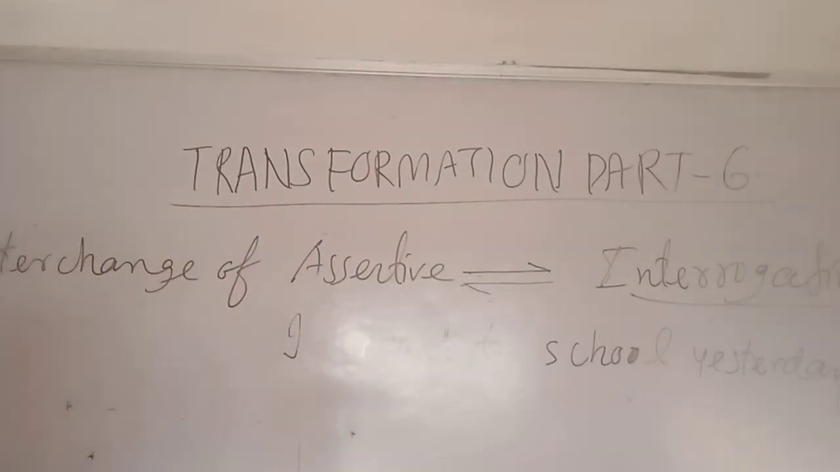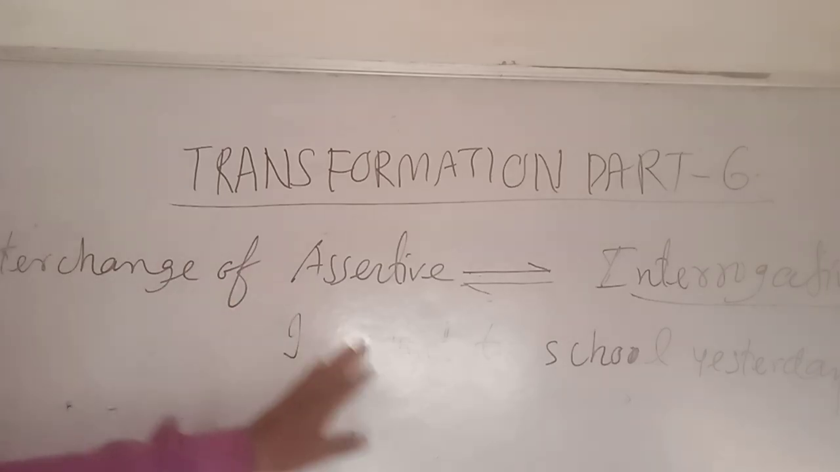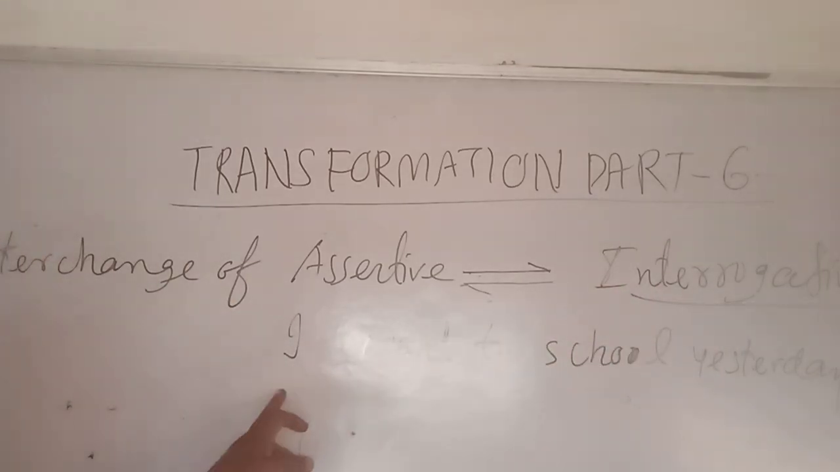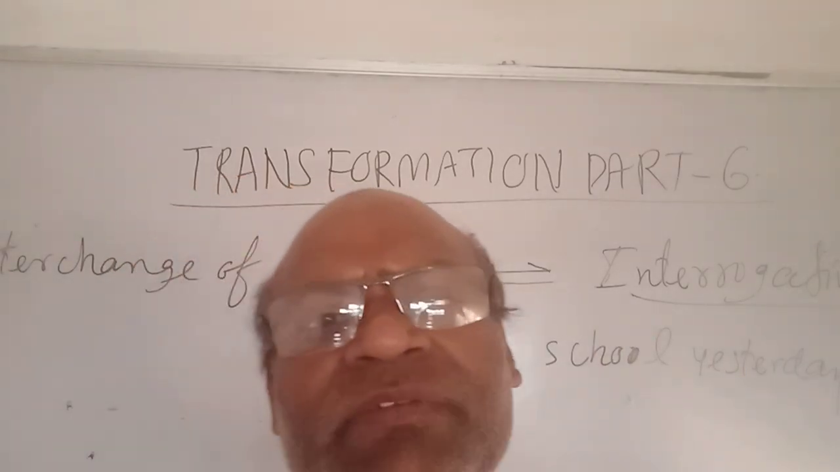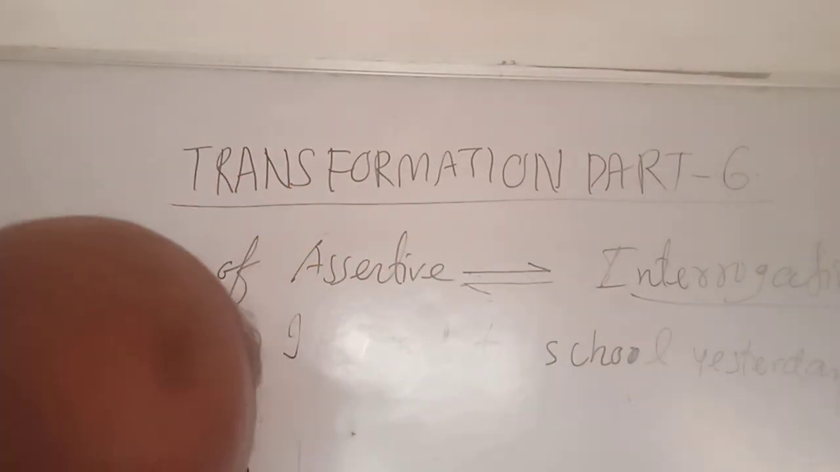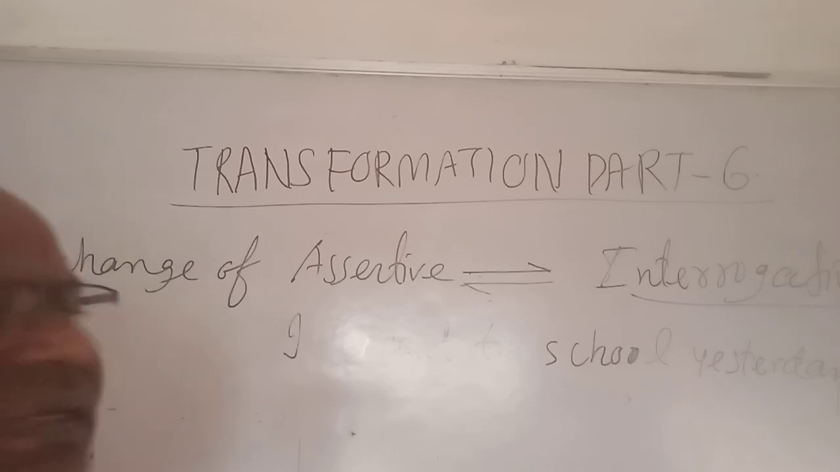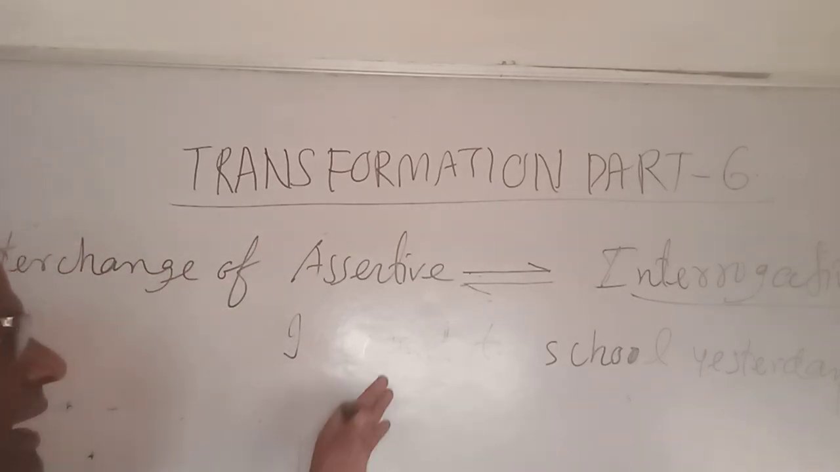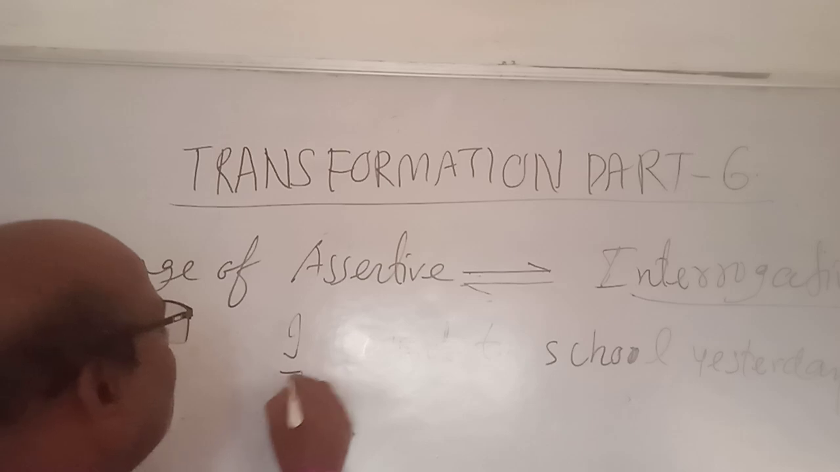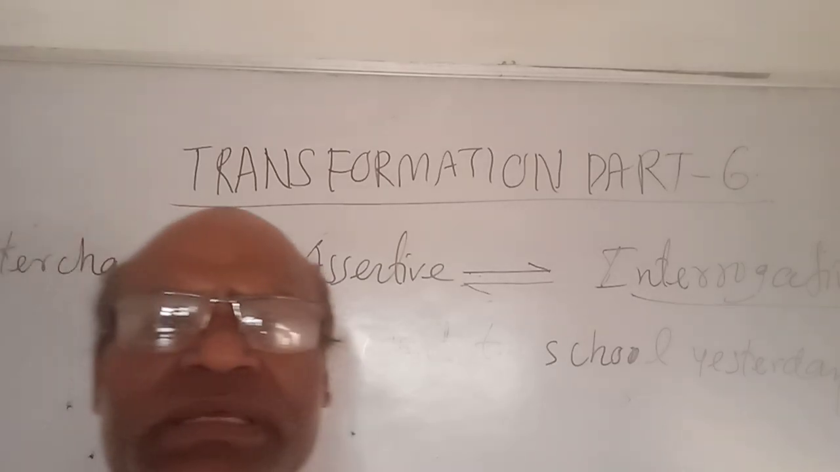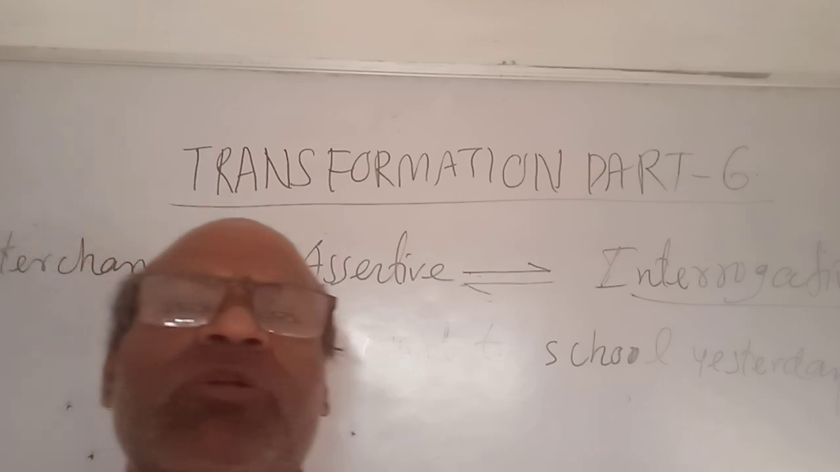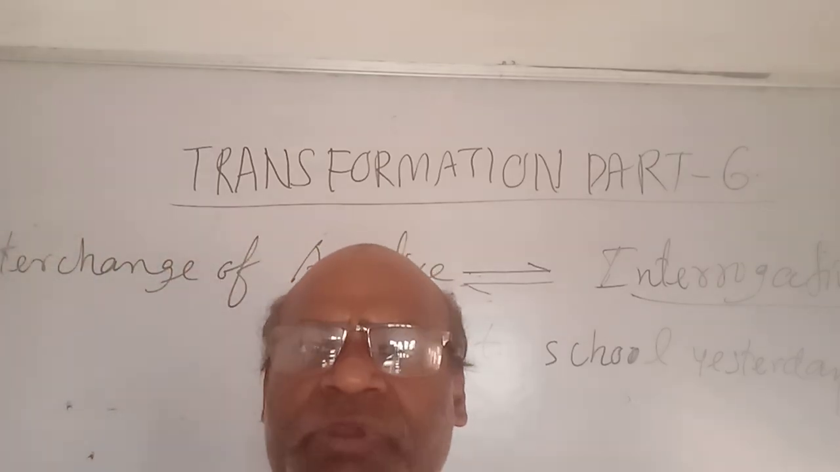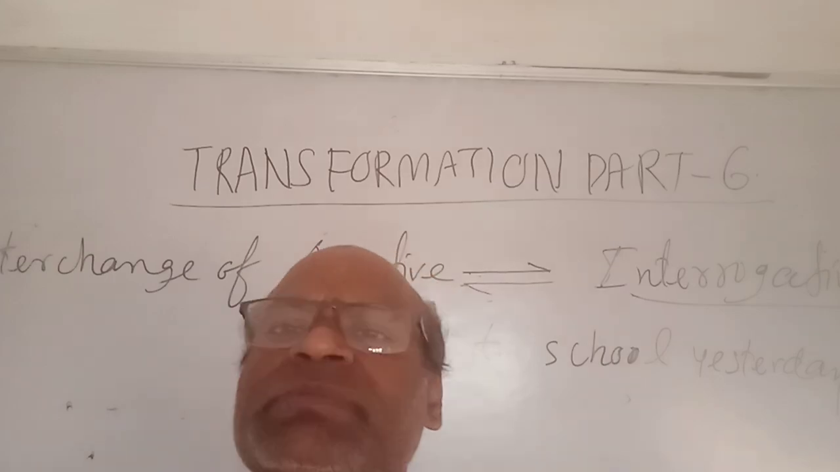Let's see. We have interchange of assertive and interrogative sentences. Firstly, this is a sentence given here: I went to school yesterday. What kind of sentence is this? This is assertive, of course. Let me tell you in brief, what is an assertive sentence? The sentence which shows merely a statement and normally remains in SVO form is known as an assertive sentence.